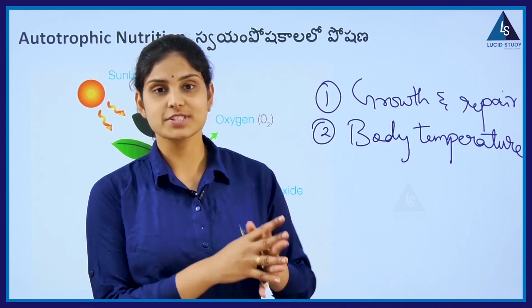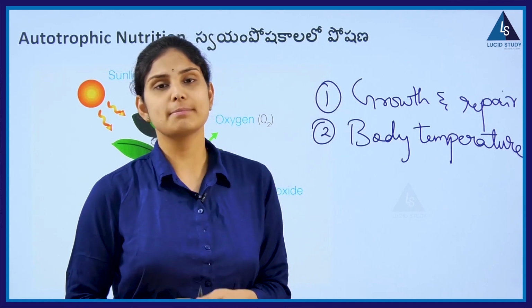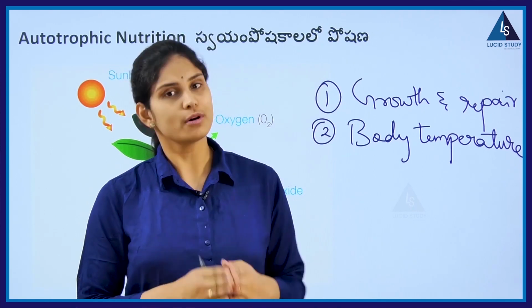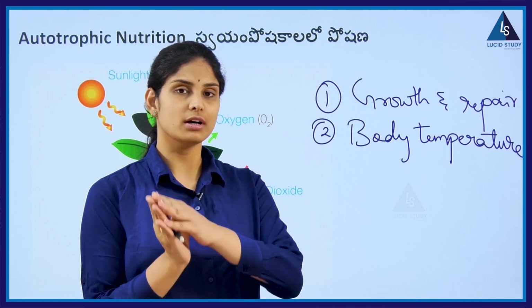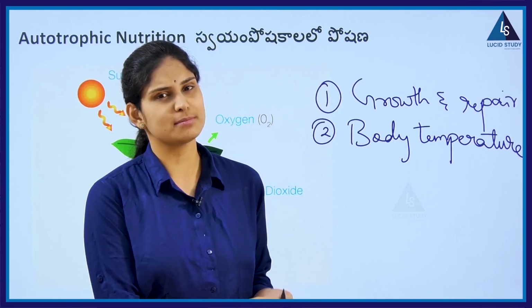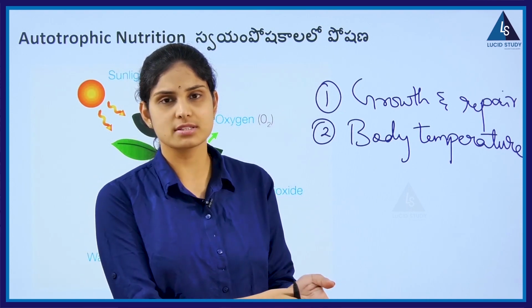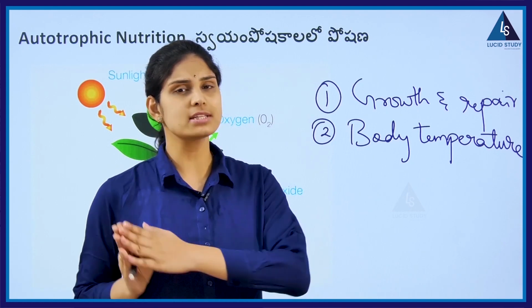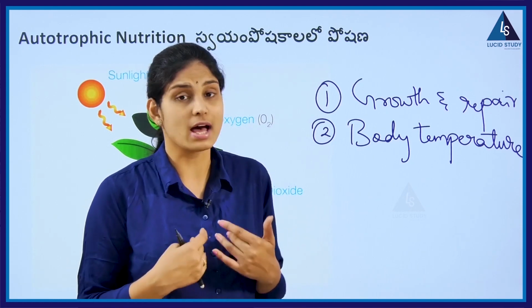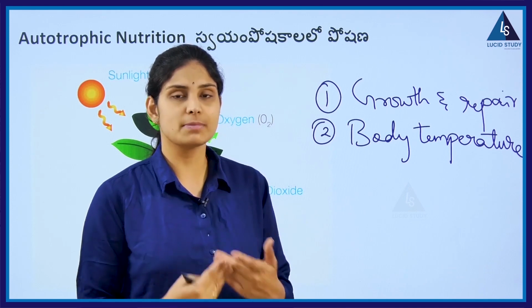A large variety of substances are taken in by different organisms in the form of food, from single celled organisms like amoeba, protozoa, to multicellular organisms like we, the animals. Every living being needs food.